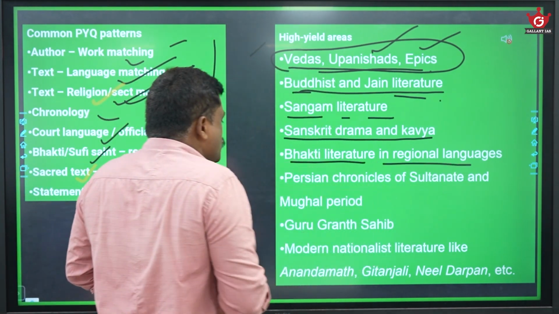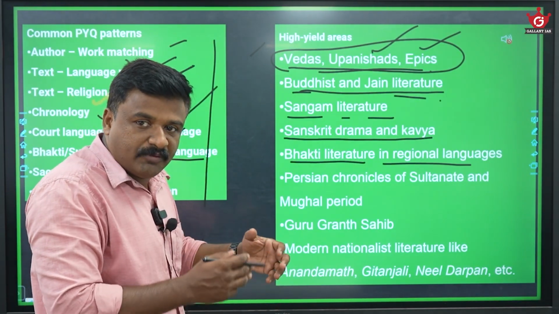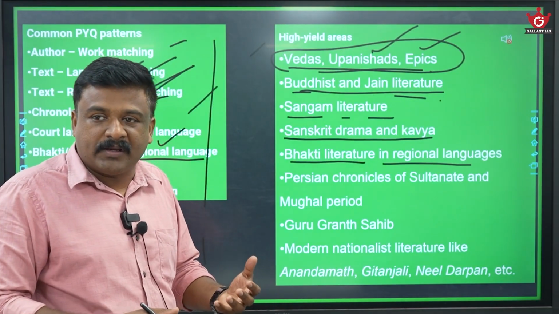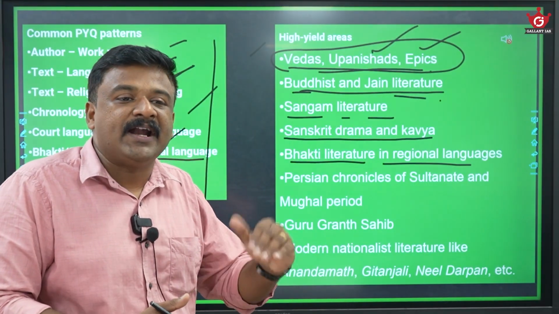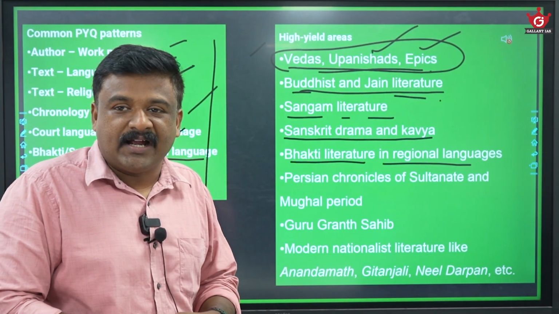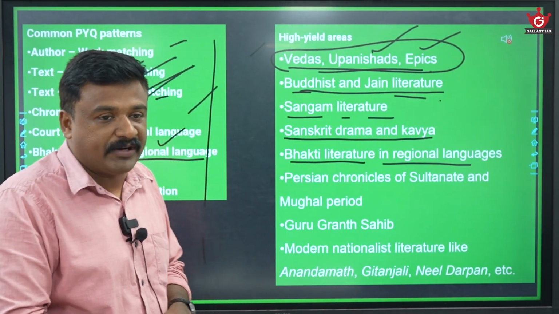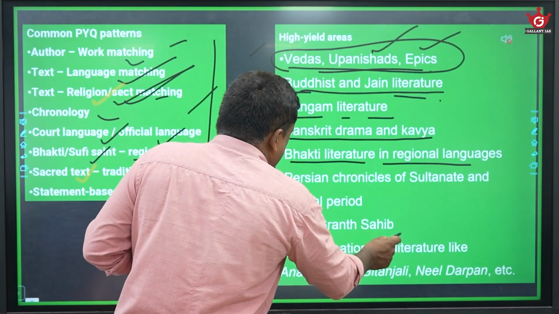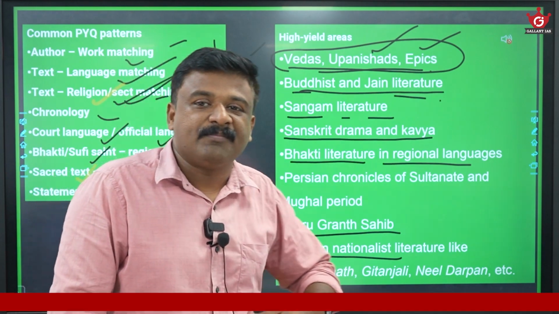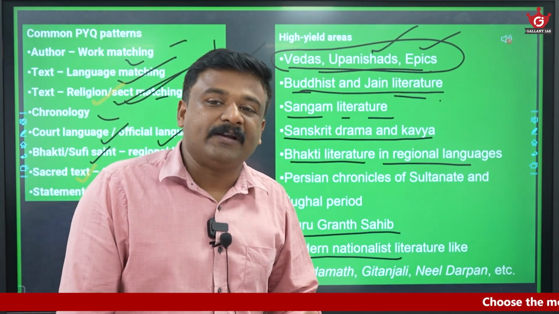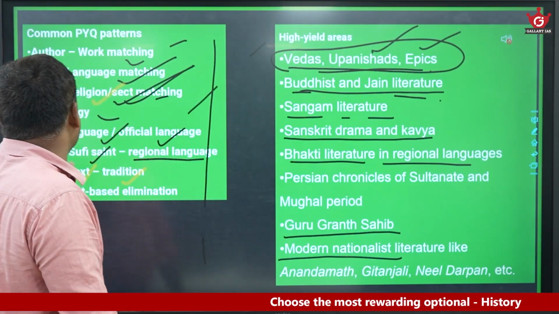Bhakti literature, Sufi literature, Persian chronicles of the Sultanate and Mughal era. Of course, the very popular works, which are Persian works or maybe Sanskrit works, Arabic works, done during the Sultanate and the Mughal era are important. Many chronicles, biographies and autobiographies are there. They are very much important for you, you should cover them nicely. Another part is regional literature and nationalist literature. Cover them nicely because they have been asked multiple times in the prelims examination. So these are higher yielding areas in the language and literature category.